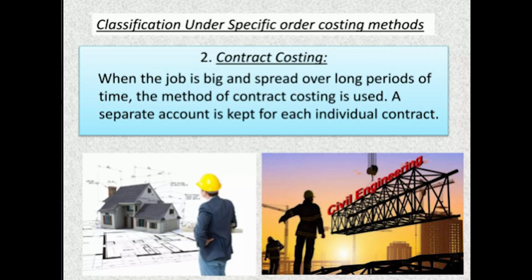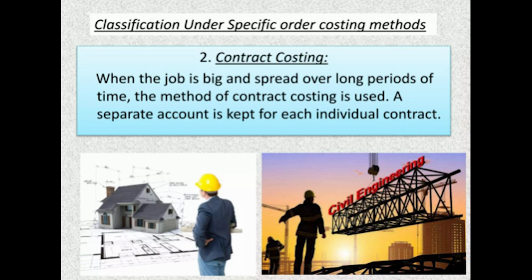If you go for contract costing, we know about contracts, such as municipal contracts, given to different contractors to complete a particular work. Similarly, contract costing is used when the job is big and spread over a long period of time. The method of contract costing is used, and a separate account is kept for each individual contract.